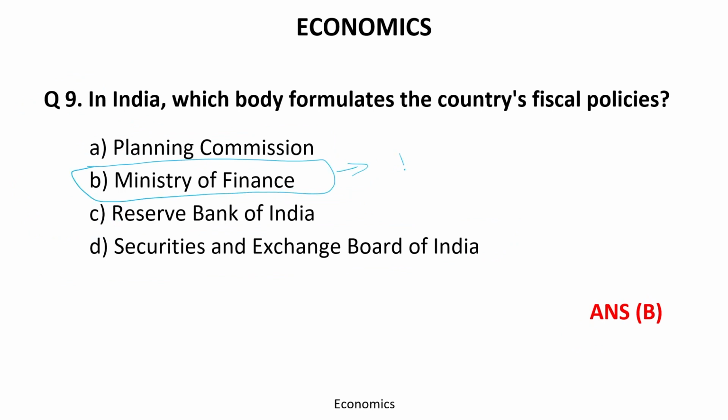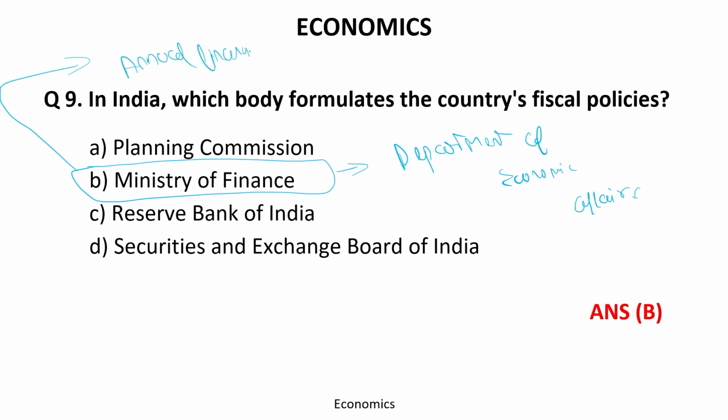And the specific department is the Department of Economic Affairs. They are responsible for maintaining the annual financial statement, which is commonly known as the budget.